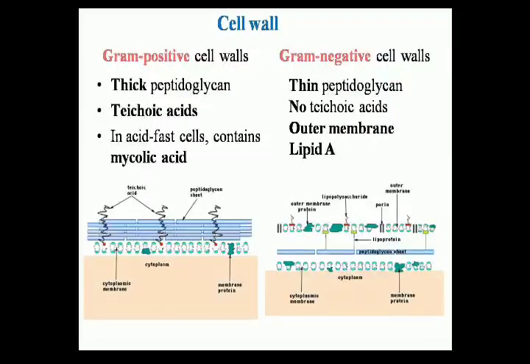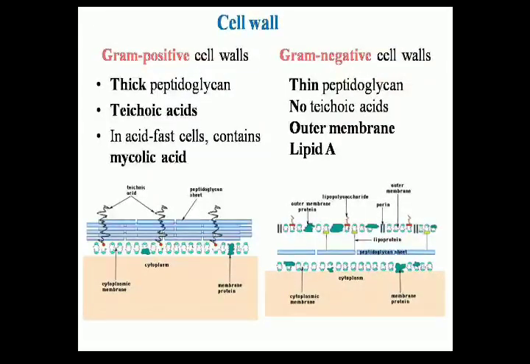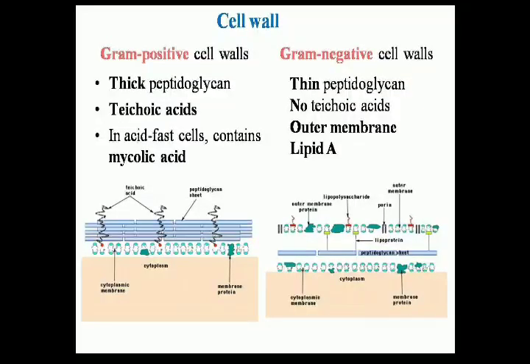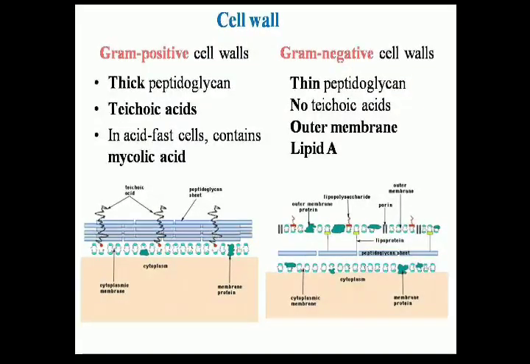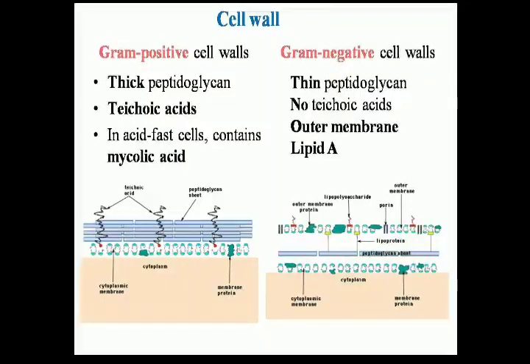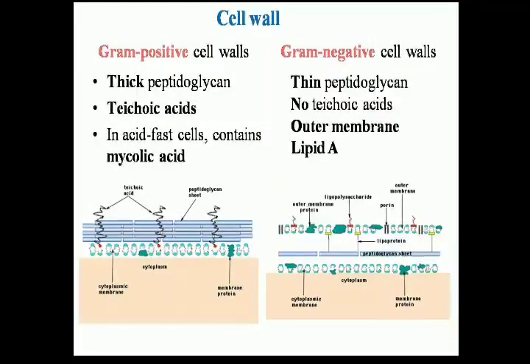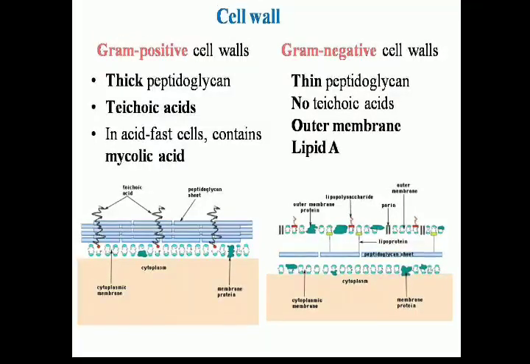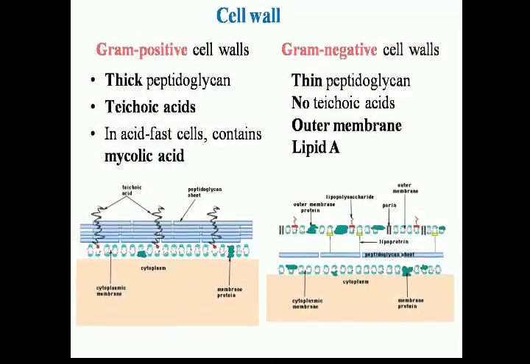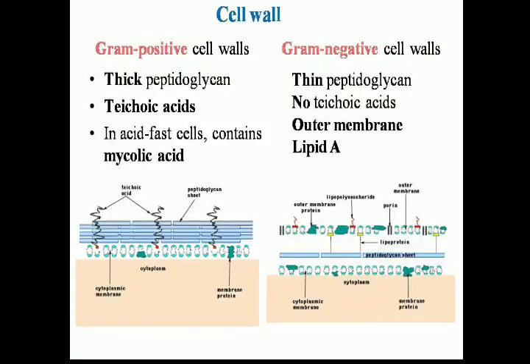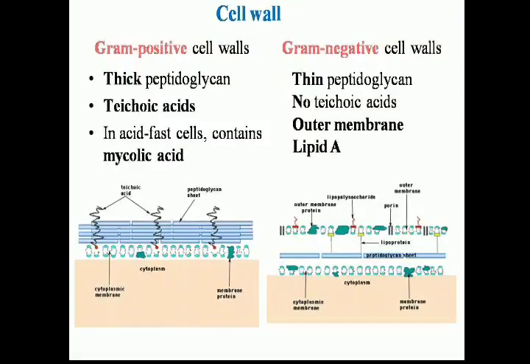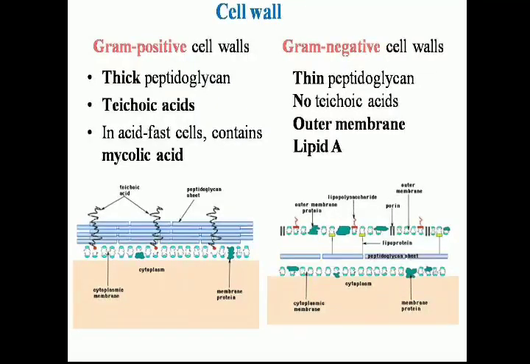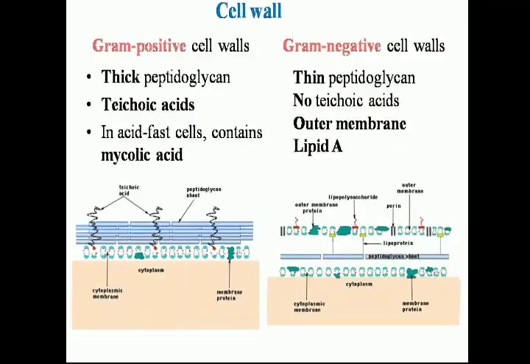Many blue lines are present in the gram positive cell wall, which indicate the layers of peptidoglycan. But in the gram negative cell wall, only a single blue line is present, which indicates the single layer of peptidoglycan. Teichoic acid is also present in the gram positive cell wall, and there is no teichoic acid in the gram negative cell wall. This teichoic acid makes the gram positive cell wall very rough.